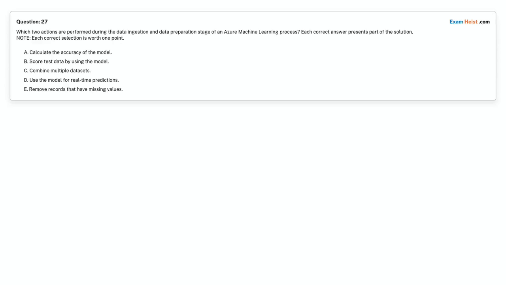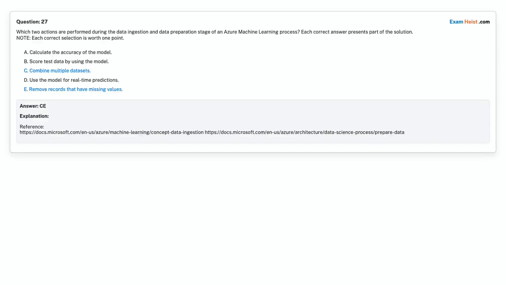Question 27. Which two actions are performed during the data ingestion and data preparation stage of an Azure machine learning process? Each correct answer presents part of the solution. Note: each correct selection is worth 1 point. Option A, calculate the accuracy of the model. Option B, score test data by using the model. Option C, combine multiple data sets. Option D, use the model for real-time predictions. Option E, remove records that have missing values. Choose the correct answer.